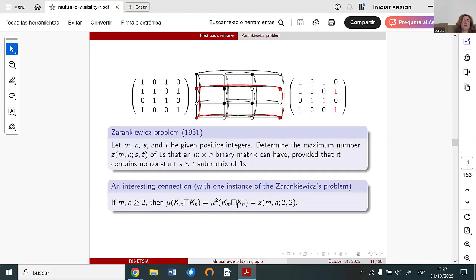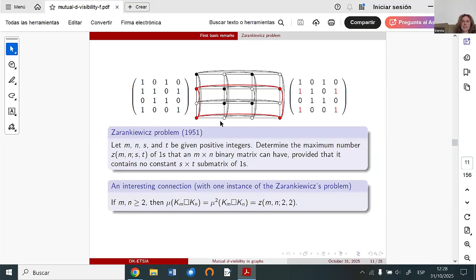Moreover, it was shown that the standard mutual visibility number for the Cartesian product of two complete graphs is equal to the Zarankiewicz number, which is the maximum number of ones that a binary matrix of size m times n can have, such that this binary matrix cannot contain a submatrix of ones of size 2 times 2.